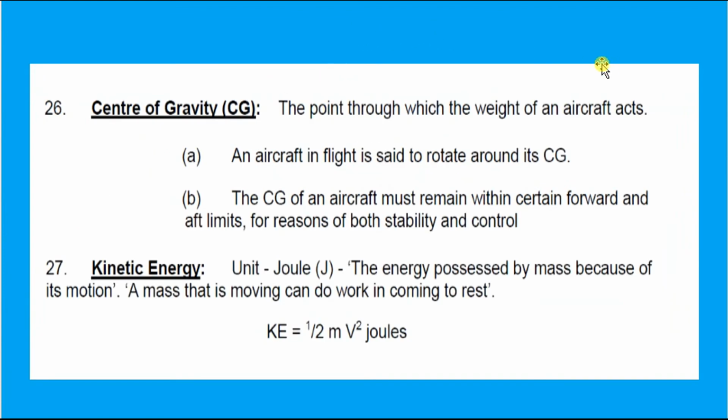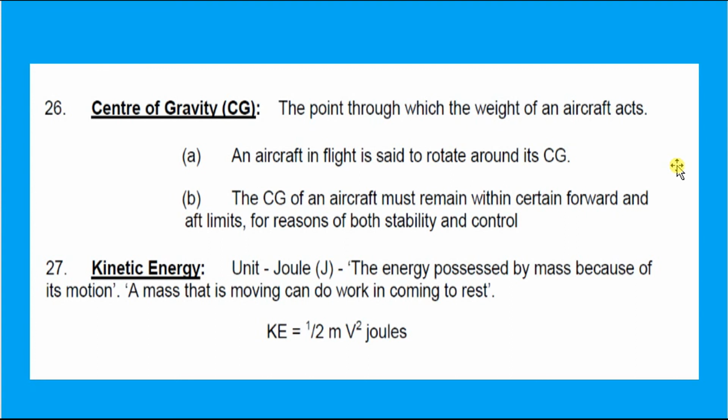Center of gravity, that is CG, is the point through which the weight of an aircraft acts. An aircraft in flight is said to rotate around its center of gravity. The center of gravity of an aircraft must remain within certain forward and aft limits for stability and control, because CG is very important for the stability and control of an aircraft.